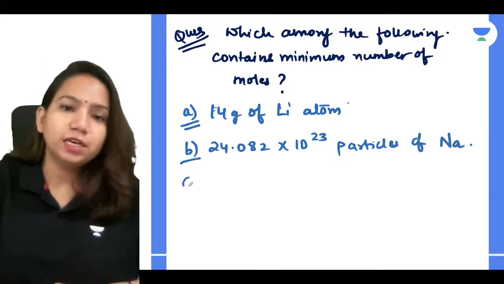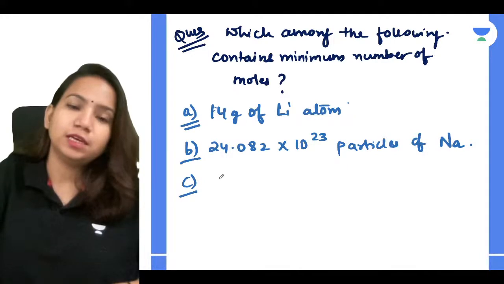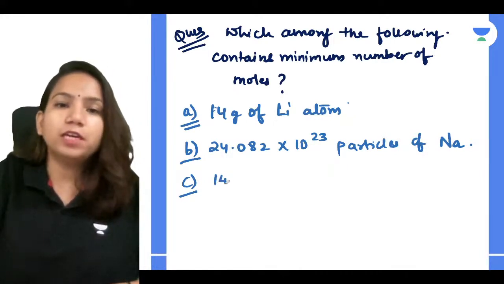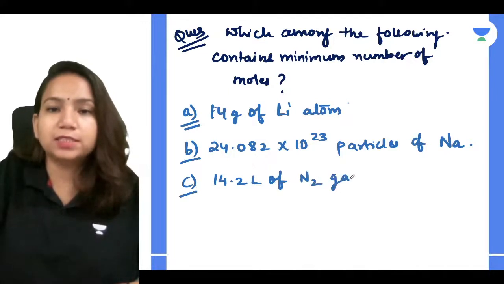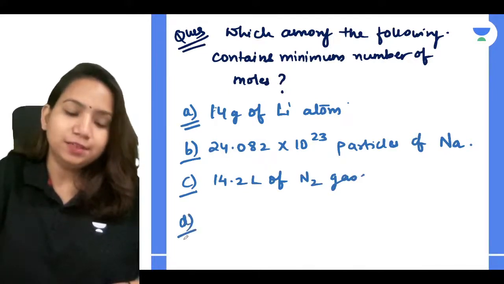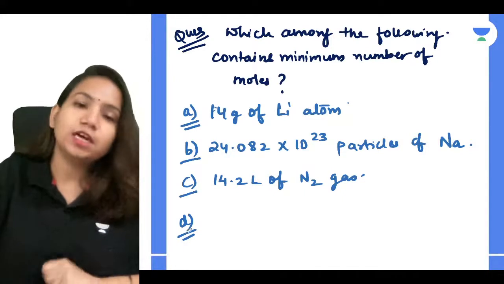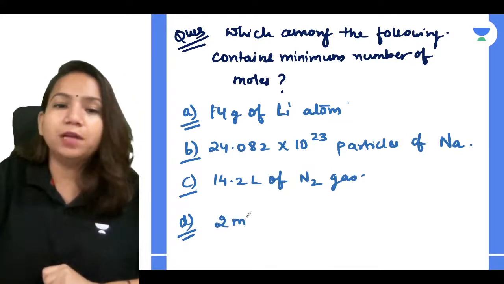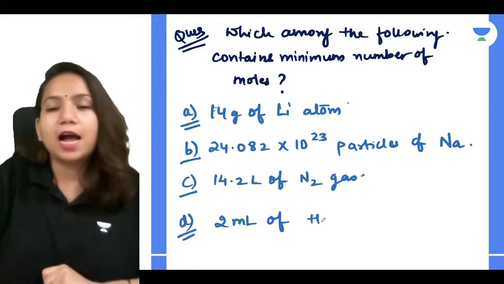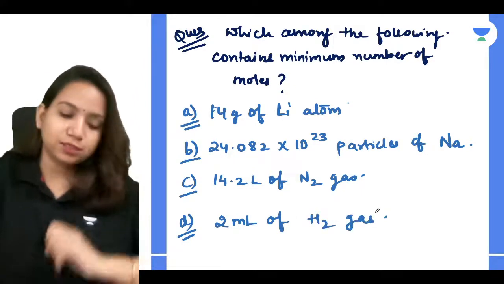So that we can relate. C, you have 14.2 liter of nitrogen gas. D, you have very simple, 2 ml of hydrogen gas.